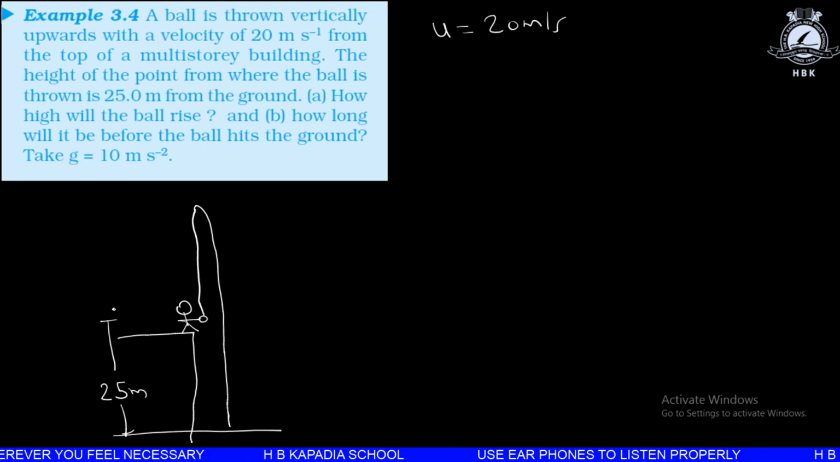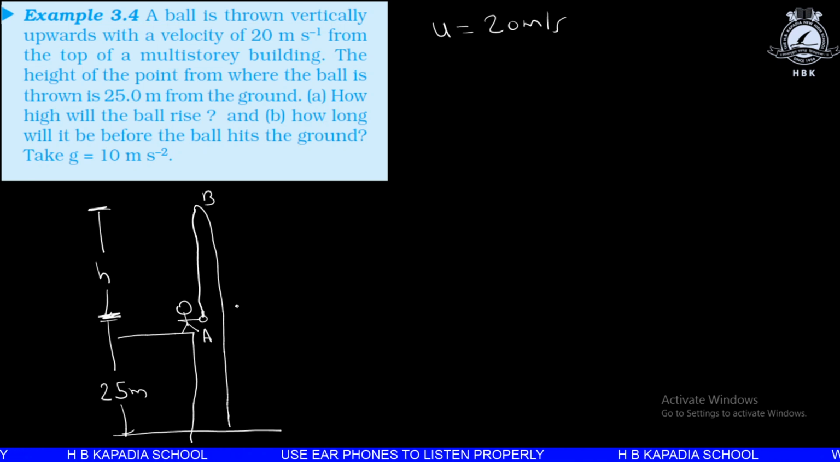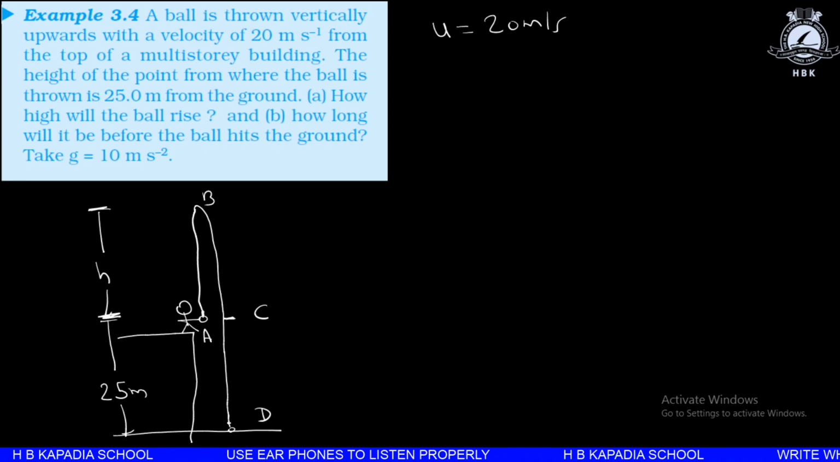We want to find out the height up to which the ball will rise. So we want to find out this height. How long will it be before the ball hits the ground? We want to find out the total time for the ball to go from point A to point B, then B to C, and then C to D. We can divide the whole trajectory like this. So we want to find out the total time taken in this case.